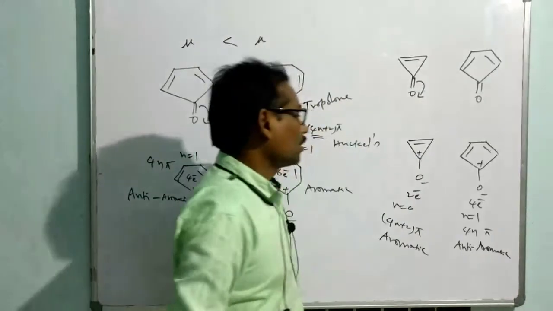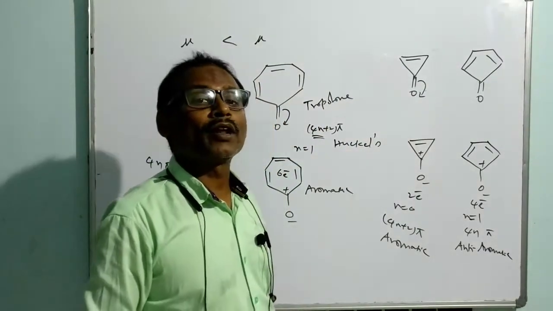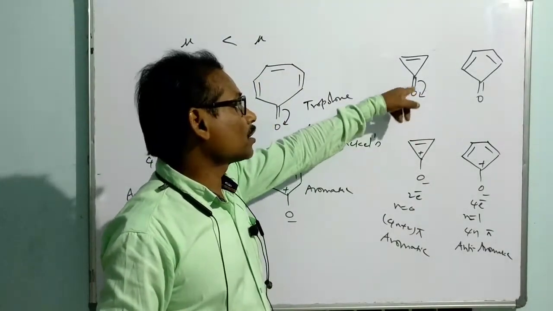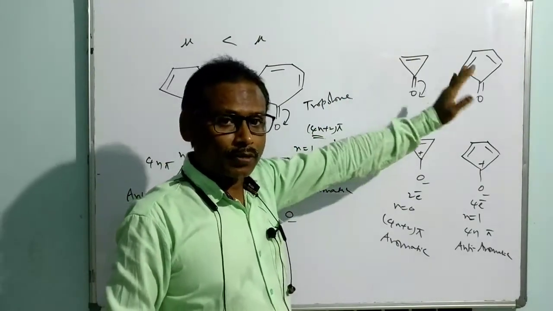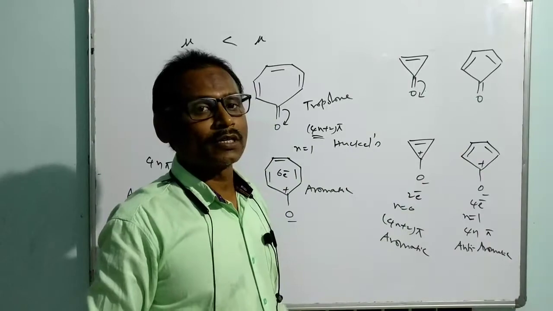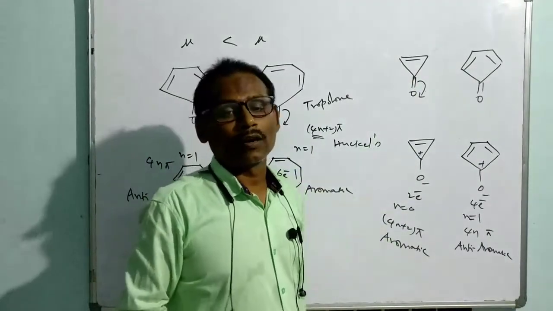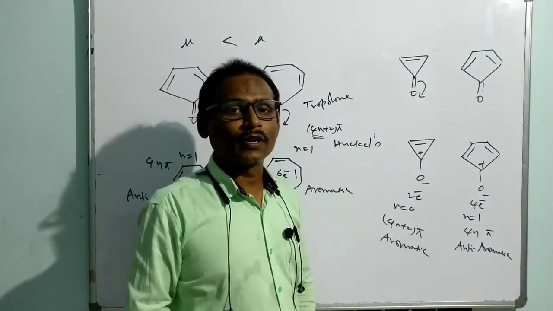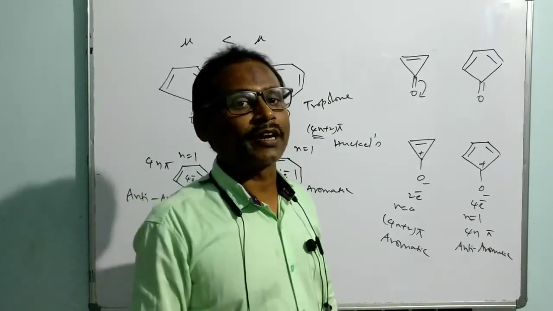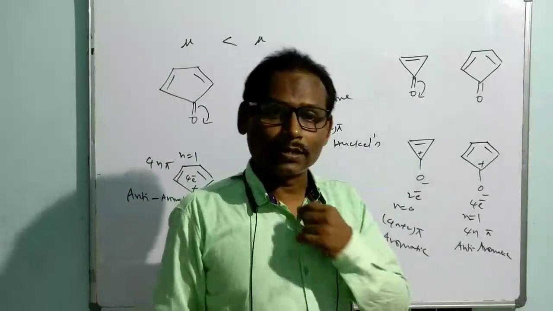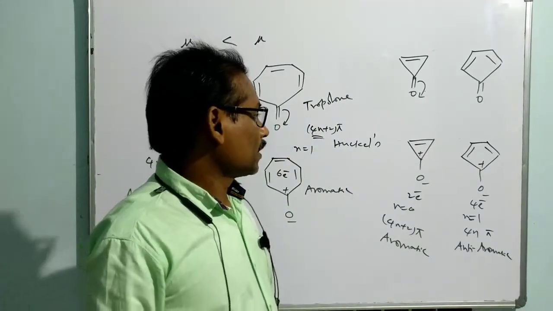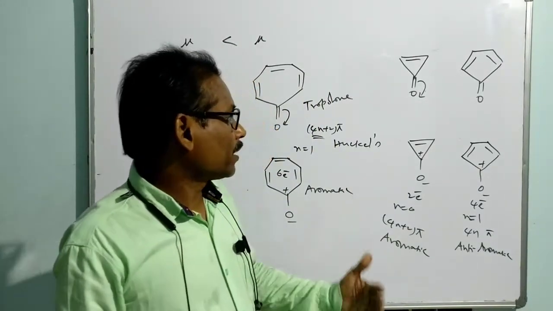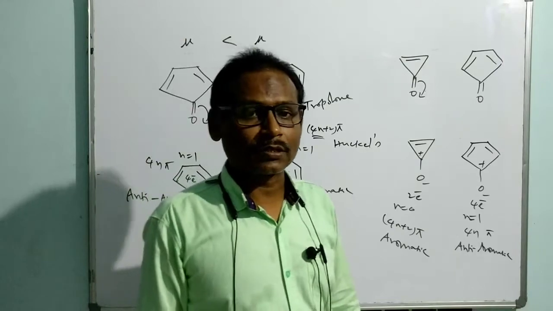So in this way, we can say the more preference of polarization between the carbon and oxygen of the carbonyl group is for the first compound compared to the second compound, because the first one is able to get aromaticity. That means 4n plus 2 pi electron conjugation is attainable for the first compound, not for the second compound. Okay, in this way, we are able to compare the dipole moment of the given species.